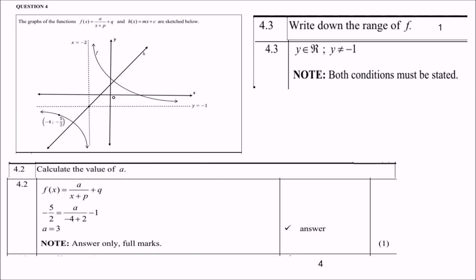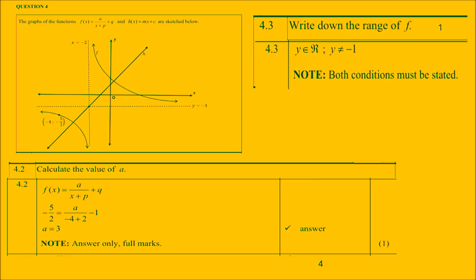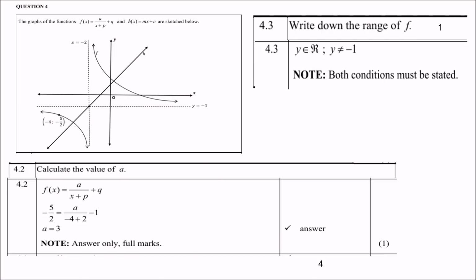And then of course the range of f, remember a range is always linked to a y value. That means a vertical value. So the hyperbola, which is f, runs vertically all along except at the asymptote y equals -1. So therefore y is an element of the real numbers, y not equal to -1.